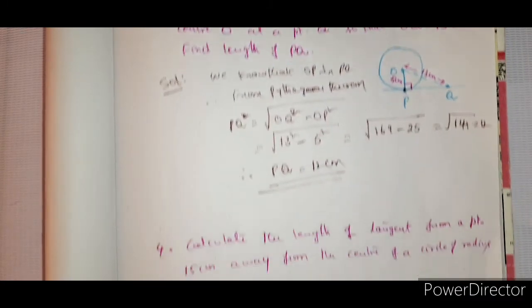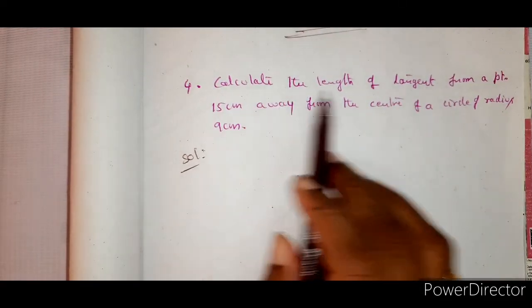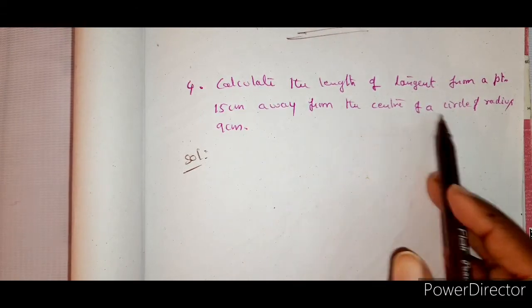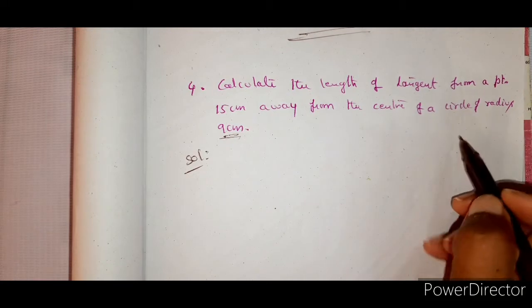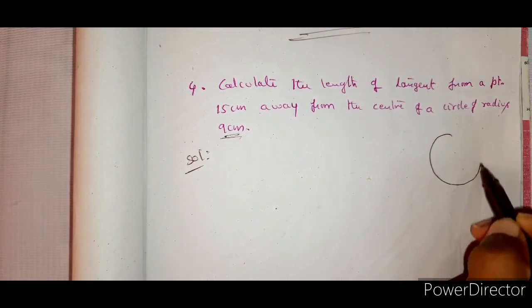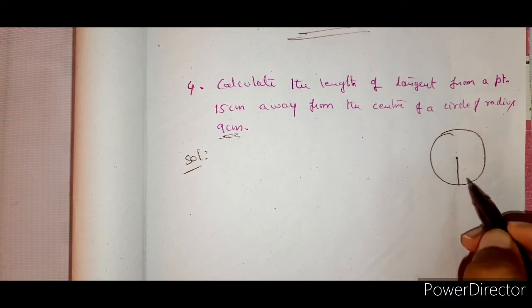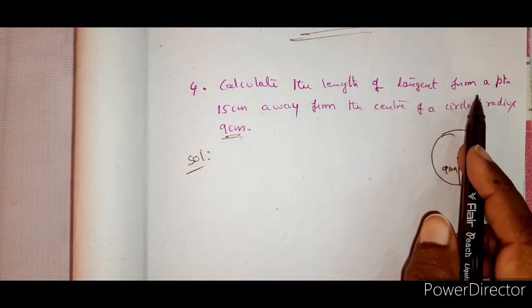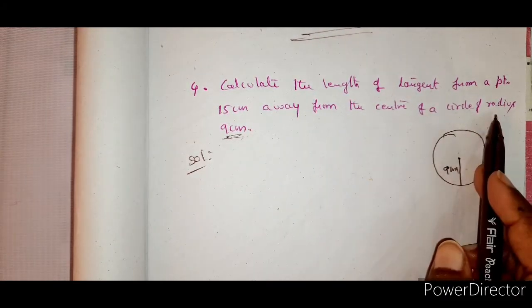Next problem, the same again. Calculate the length of the tangent from a point 15 centimeters away from the center of a circle of radius 9 centimeters. First of all, draw a circle. Very good. Draw a radius which is 9 centimeters. Finished. Now, where is the tangent drawn from, a point which is 15 centimeters away from the center?